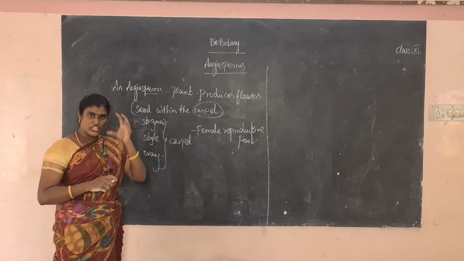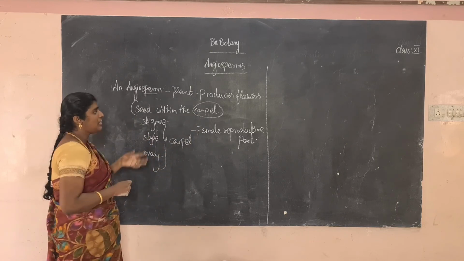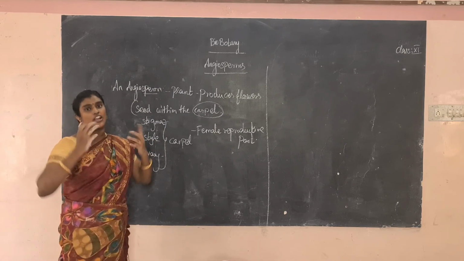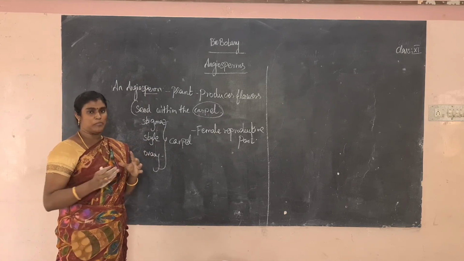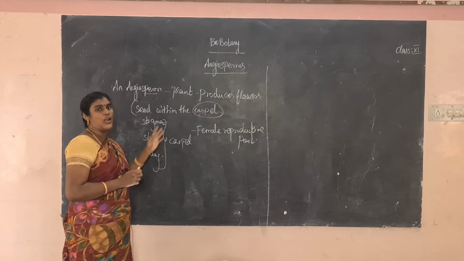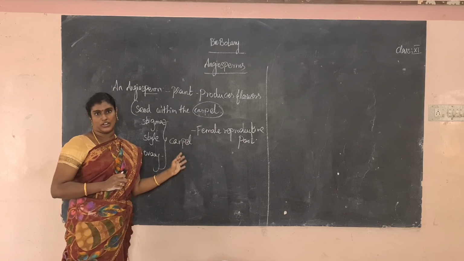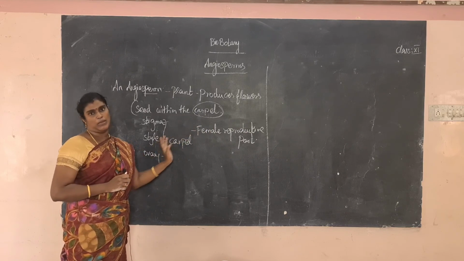Okay, so what is angiosperm? Angiosperm is a plant that produces flowers. Okay, so seed within a carpel. Carpel is nothing but style, stigma and ovary. So what are stigma, style, ovary? This is a female reproductive part.